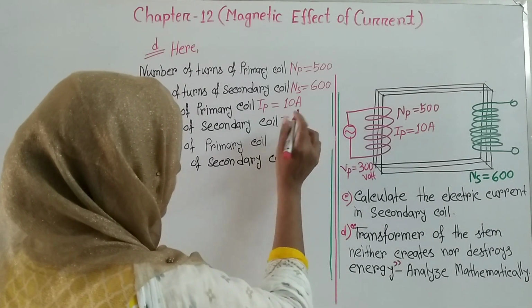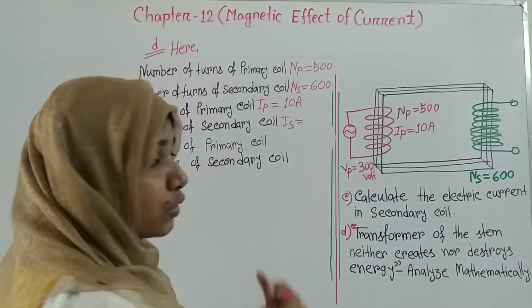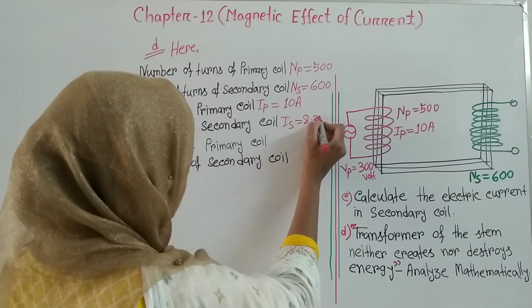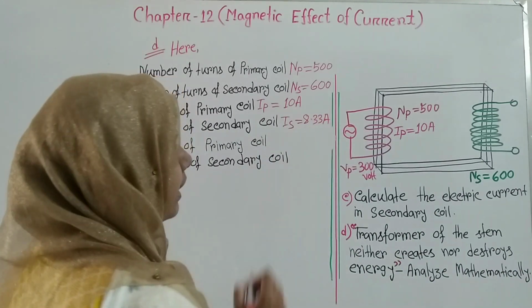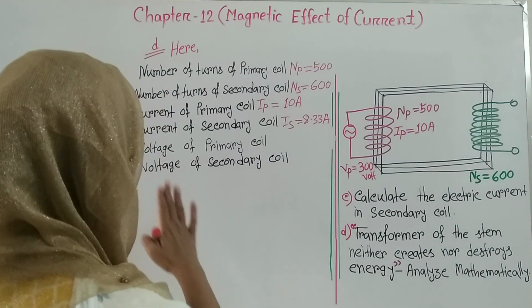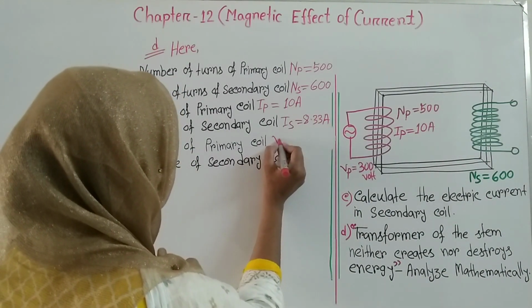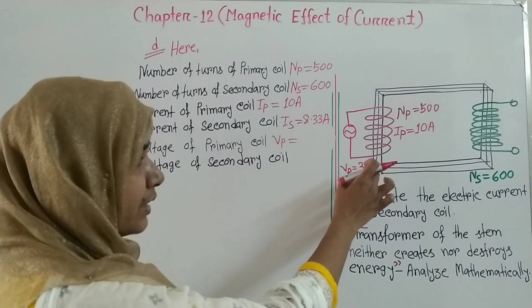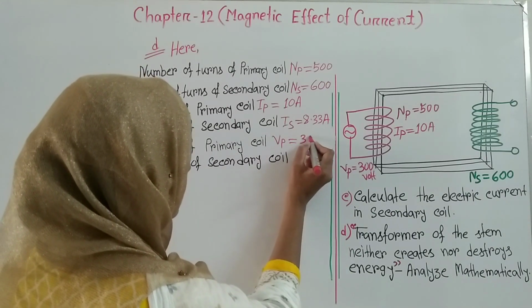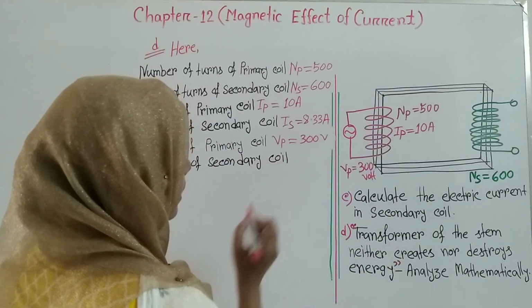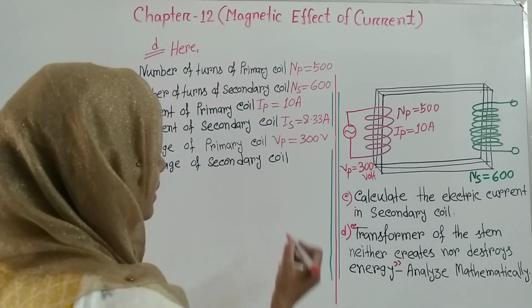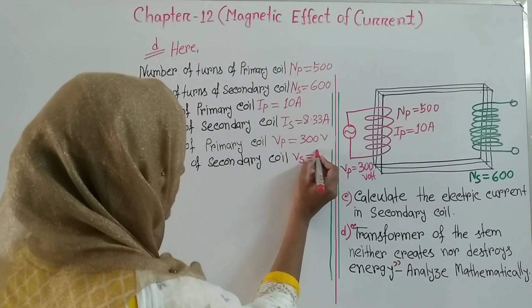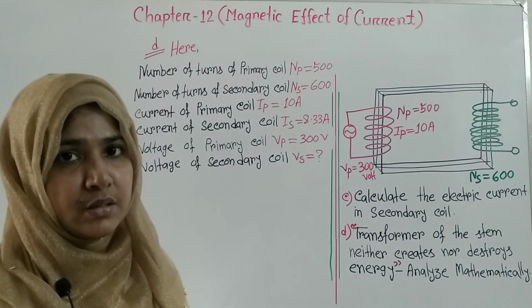We get this value from question C, and the value is 8.33 ampere. Now voltage of primary coil, that means Vp. Here the value of Vp is given here 300 volt. And we have to calculate the value of secondary coil voltage or Vs is equal to what?